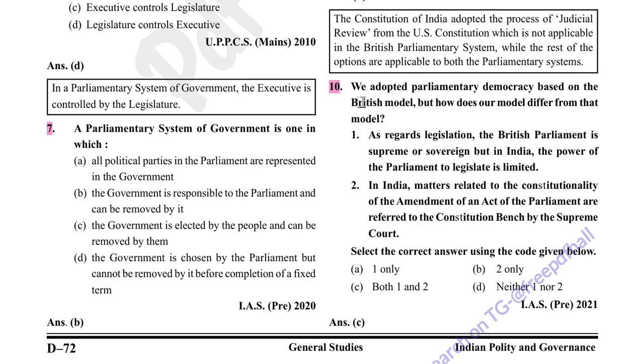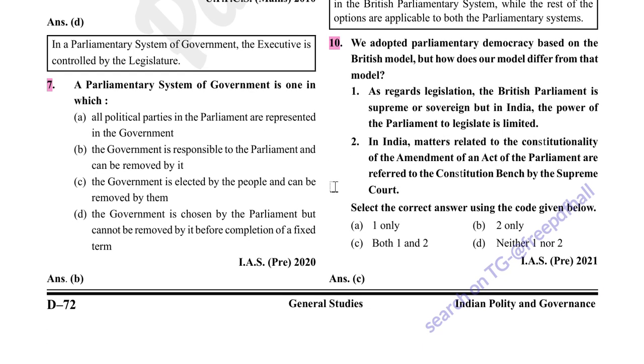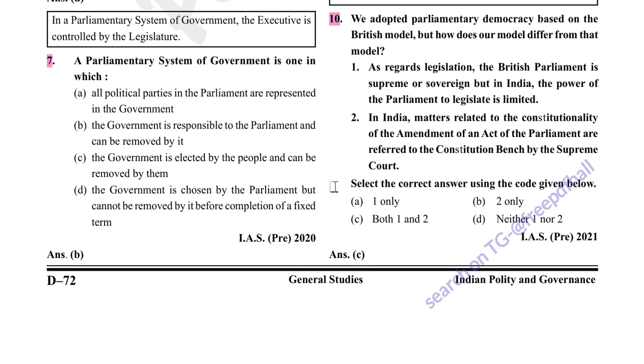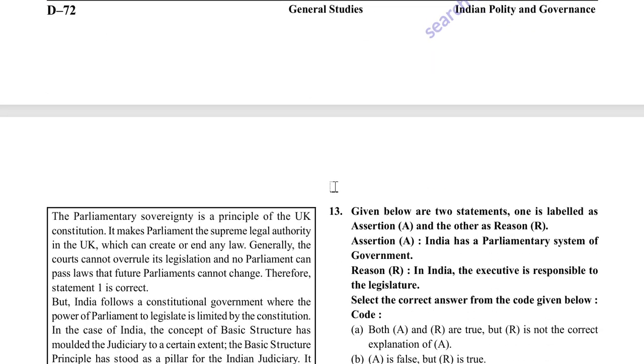But how does our model differ from that model? As regards legislation, the British Parliament is supreme or sovereign, but in India, the power of the Parliament to legislate is limited. It is correct. In India, matters related to the constitutionality of the amendment of an Act of Parliament are referred to the Constitution bench by the Supreme Court. 2 is also correct, so option C is correct.